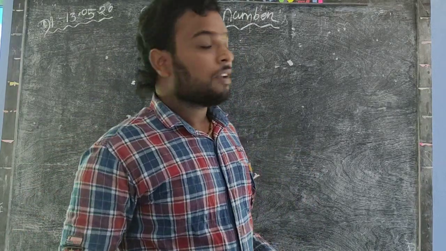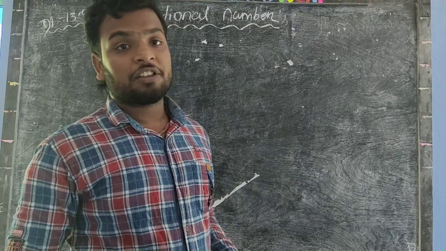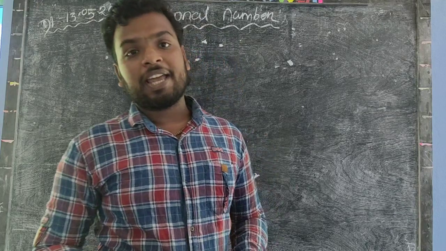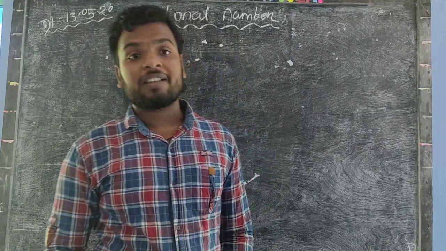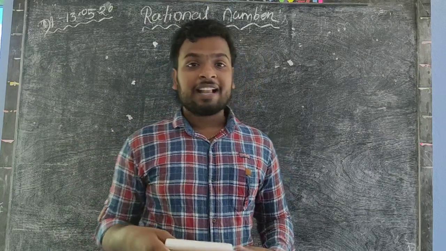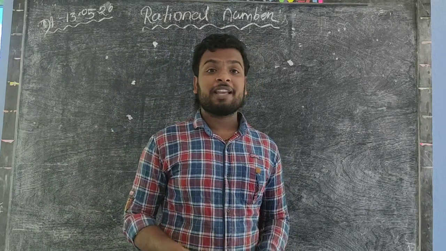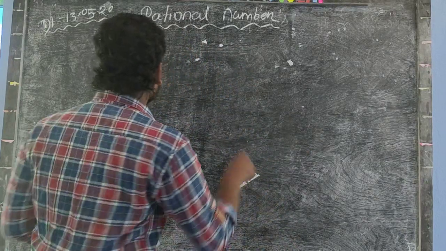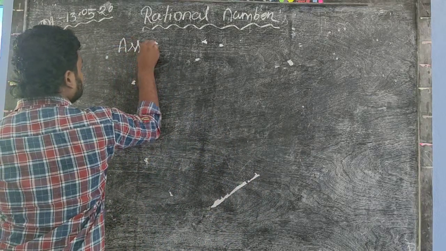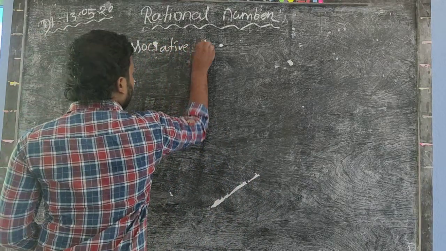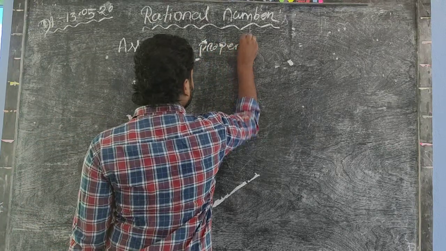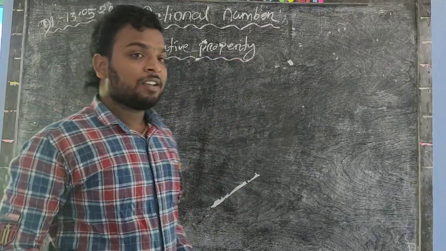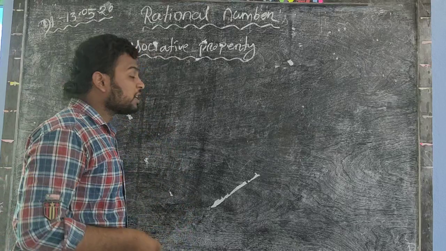Now we discuss another property in the case of rational numbers, that is the associative property. In the previous class, we discussed the closure property and commutative property in the case of whole numbers, integers, and also rational numbers. In this class, we discuss the associative property in the case of whole numbers, integers, and also rational numbers. The associative property is also known as associativity.